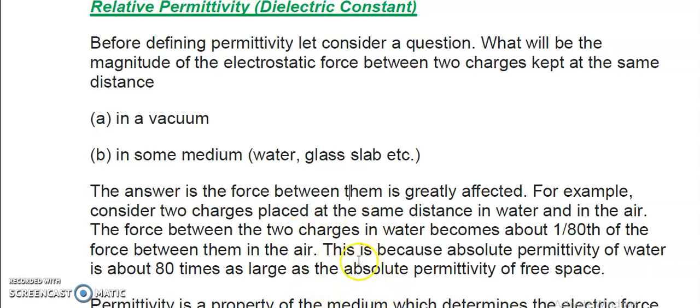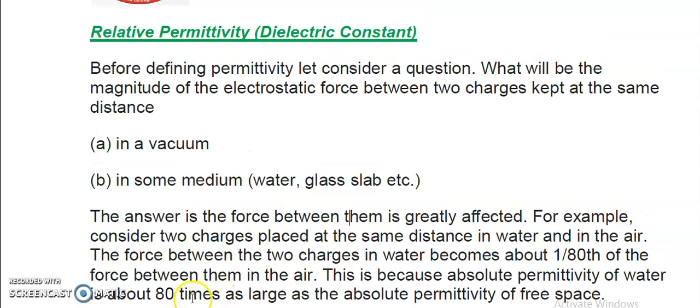The reason is written here: the absolute permittivity of water is about 80 times, and we know that the value of K, the proportionality constant or Coulomb's constant, is 1 upon 4 pi epsilon naught, or 1 upon 4 pi epsilon if the medium is other than air, free space or vacuum. So the value of absolute permittivity becomes 80 times. Since epsilon appears in the denominator, if it increases, definitely the force decreases.